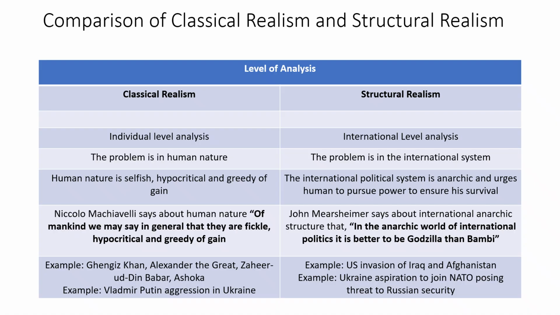From the current time, if we give an example, the classical realists believe that Vladimir Putin, the Russian president, is aggressive. He is greedy of power, and he wants to increase his power. This is the reason that he waged war on Ukraine. He is aggressive. So this is how they analyze the Russia-Ukraine war in 2022.